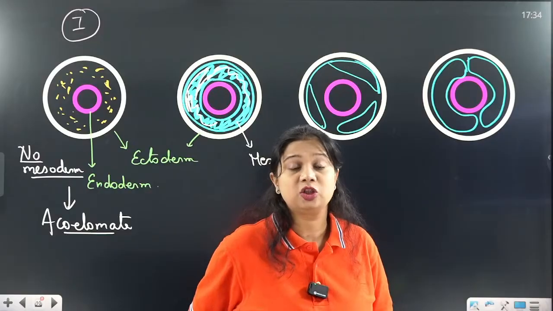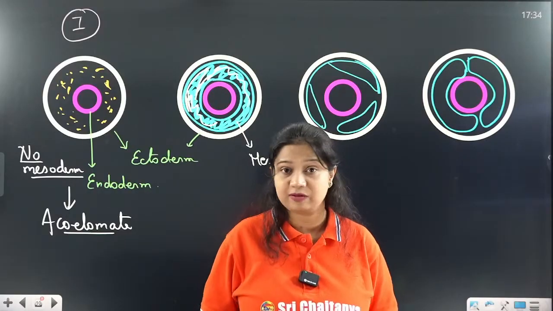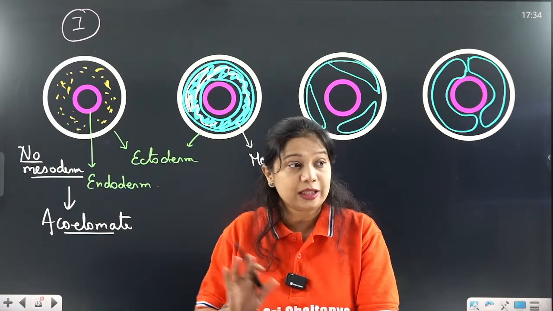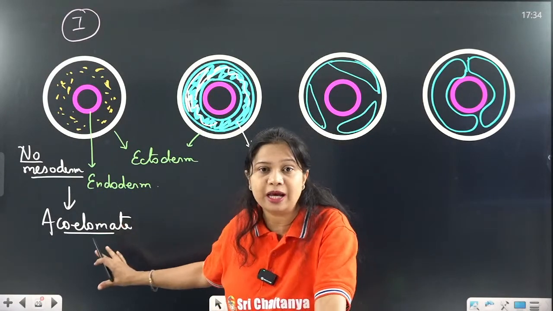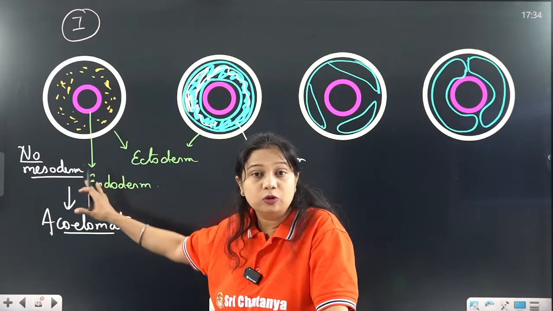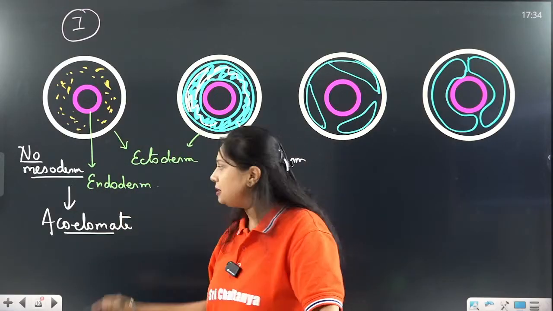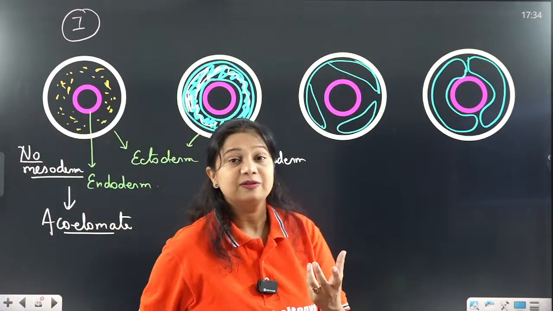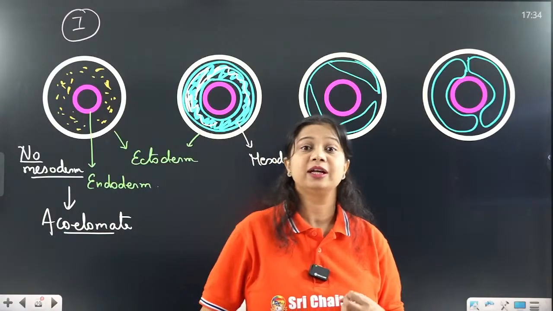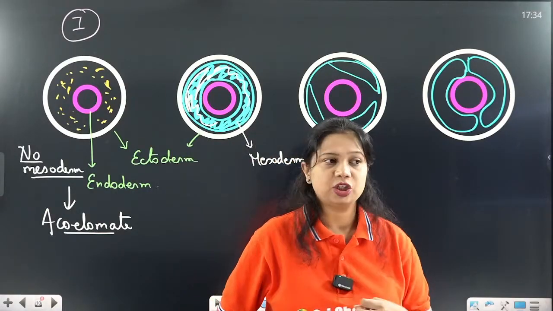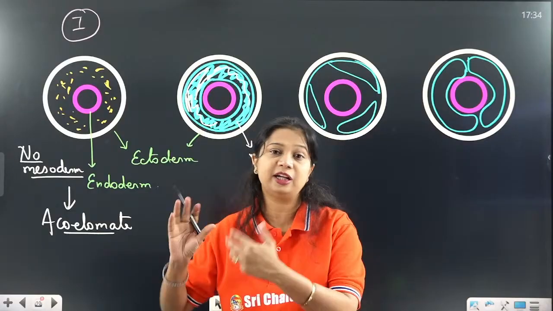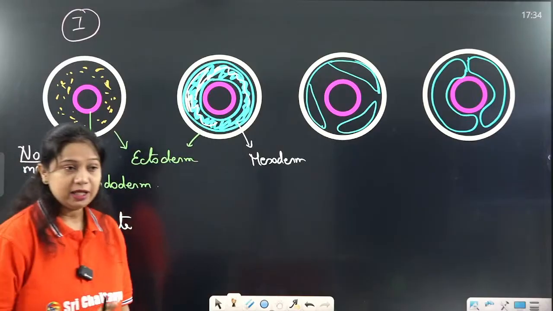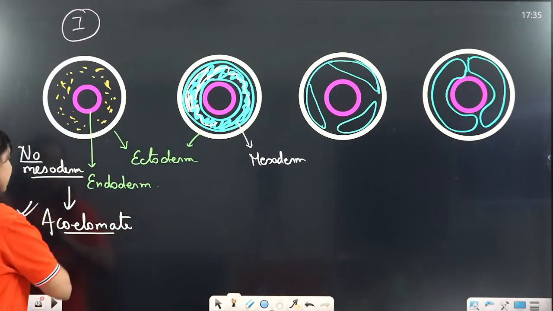Because in case of germ layers, diploblastic organisms, we have just read, are made up of two germ layers. Since they do not have the third germ layer itself, they are called acoelomate. There is no mesoderm because of their developmental conditions, because of their evolutionary primitive nature. They are not evolved like the triploblastic. So that is why they contain only the two germ layers. Such type of organisms are acoelomate.